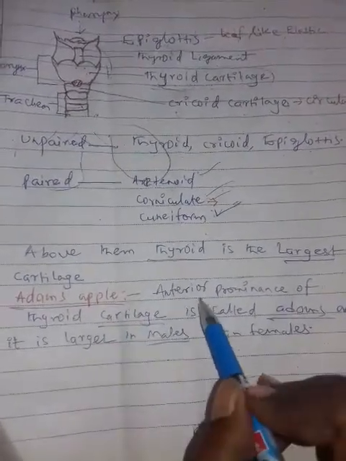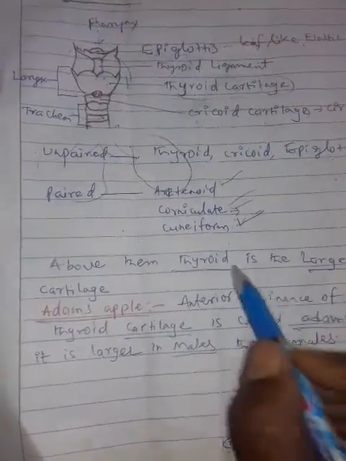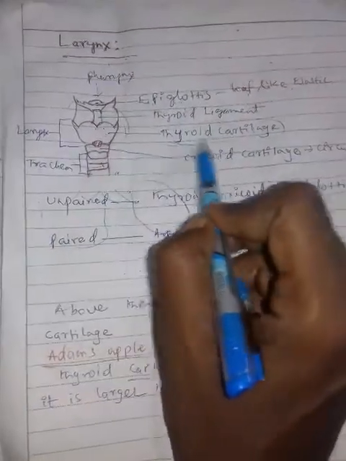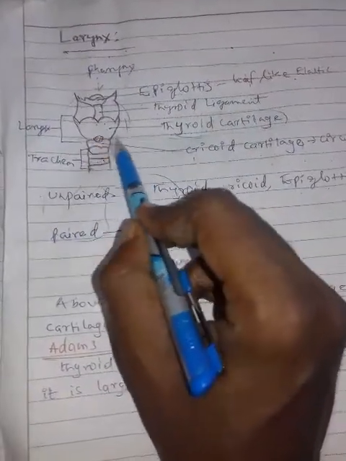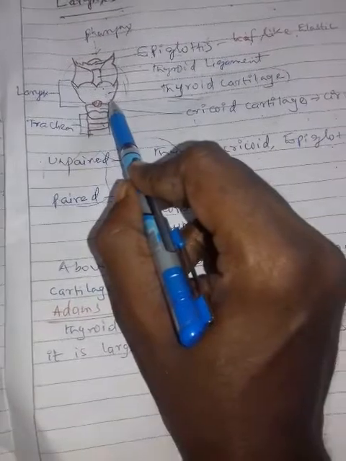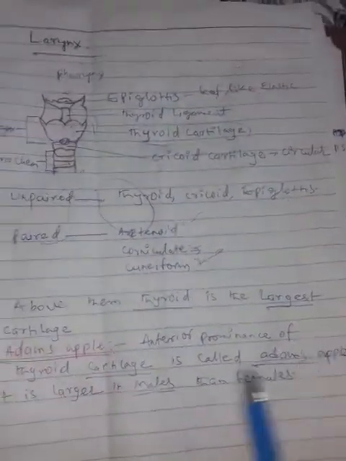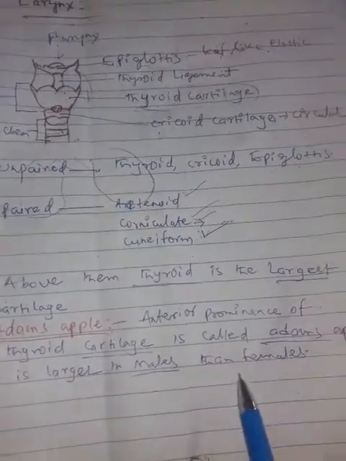Now coming to Adam's apple. Adam's apple is the anterior prominence of the thyroid cartilage. The thyroid cartilage is the largest cartilage on the surface of the larynx. The anterior prominence of the thyroid cartilage is called Adam's apple. It is larger in males than females.